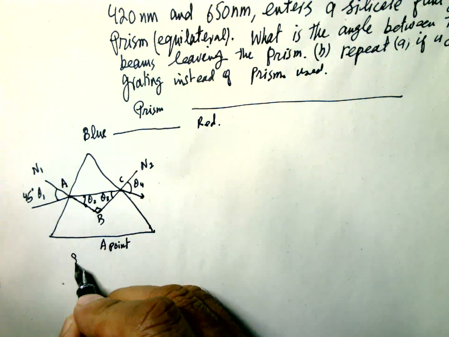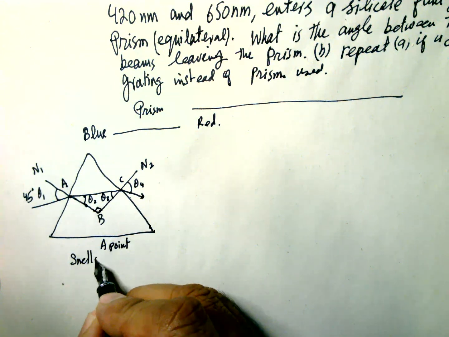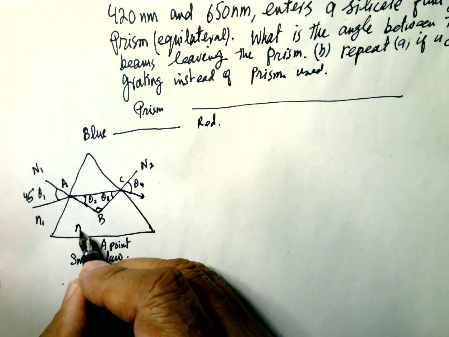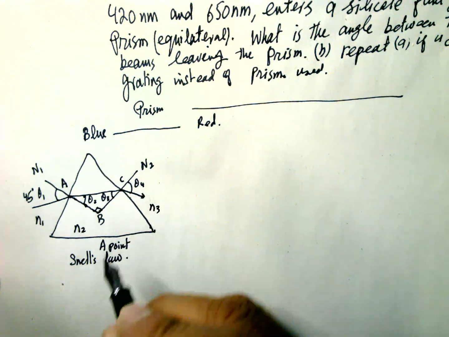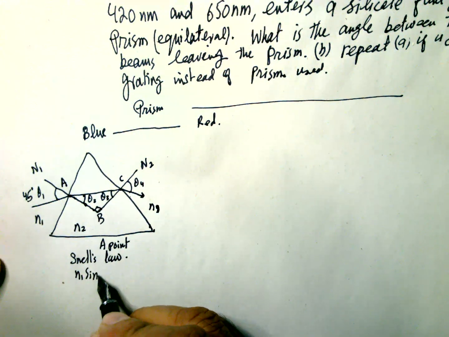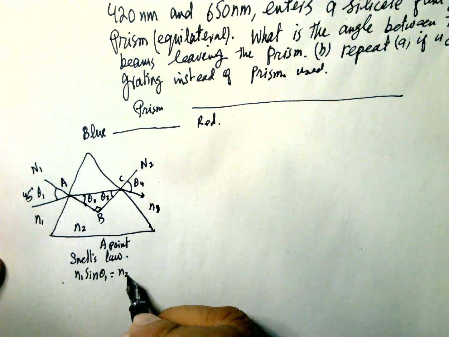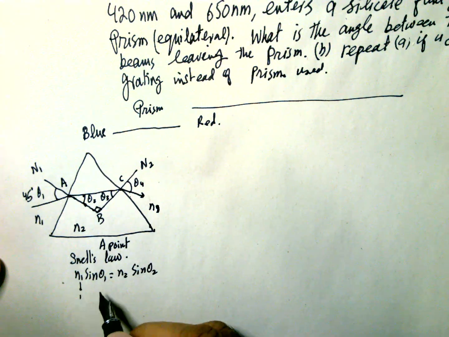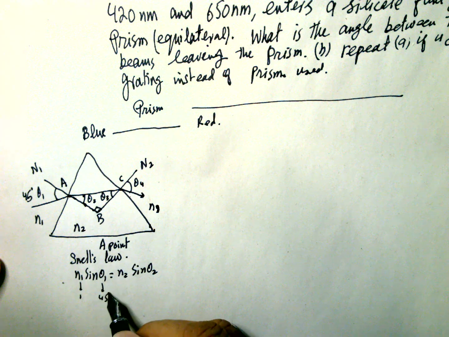So Snell's law. This is N1 air, this is N2, this is N3. This is N1 again. So N1 sine theta 1 is equal to N2 sine theta 2. This is 1, this is 45 degrees.